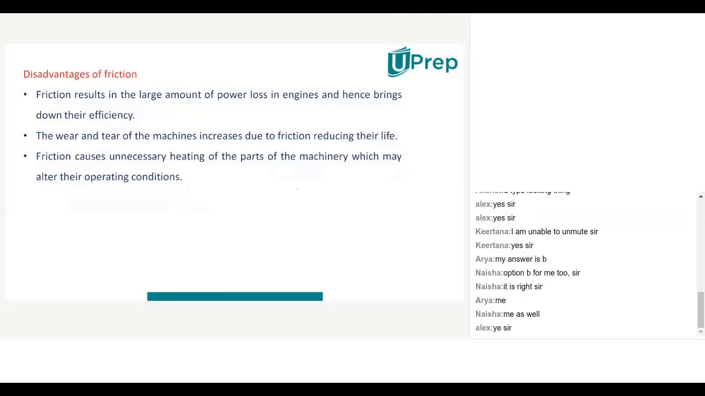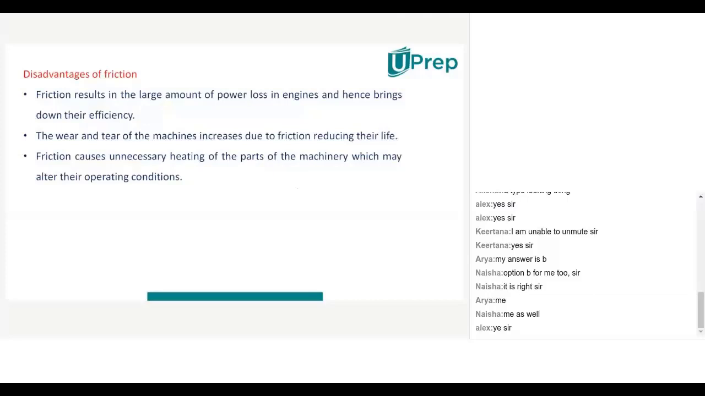And when that particular lubricant is there, whatever power loss is there can be reduced, isn't it? Generally, due to friction, what happens? Power loss will be there in the engines, and due to that, their efficiency will be reduced. And this is one main disadvantage of friction. And the wear and tear of machines increases due to friction, reducing their life.